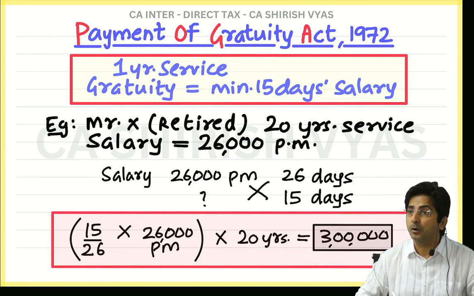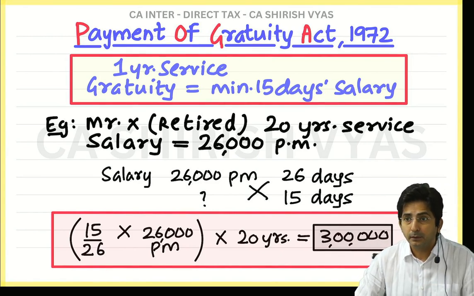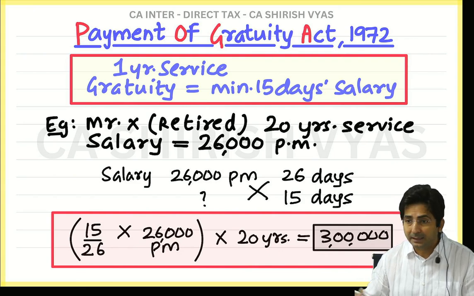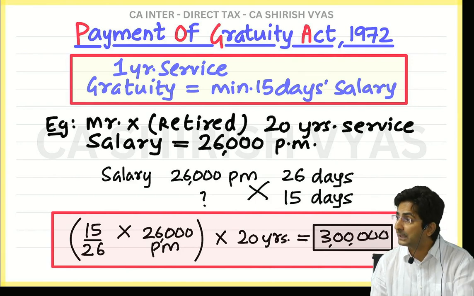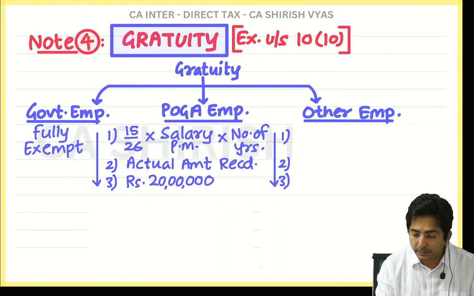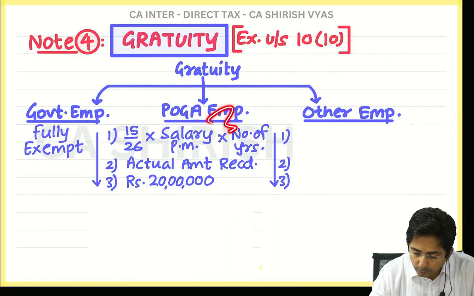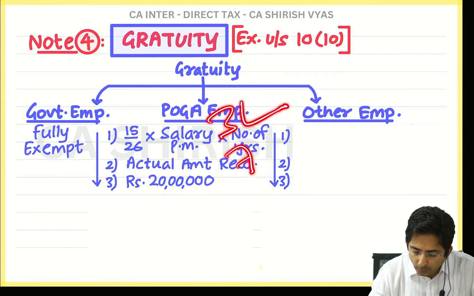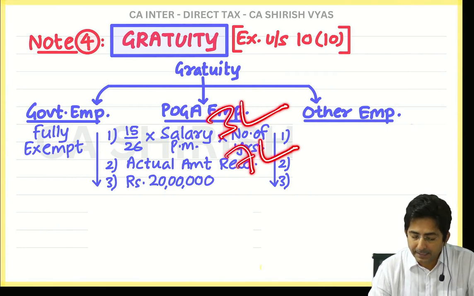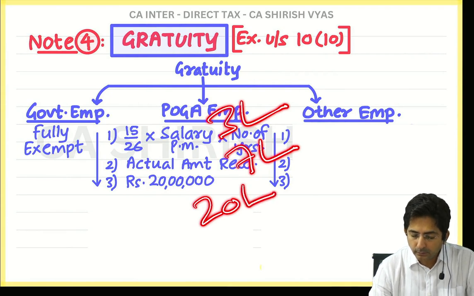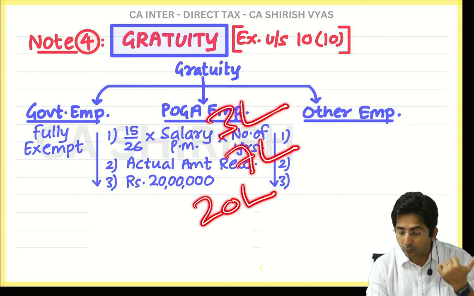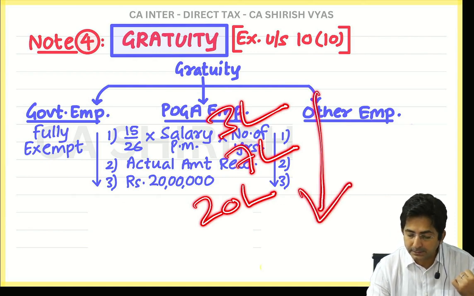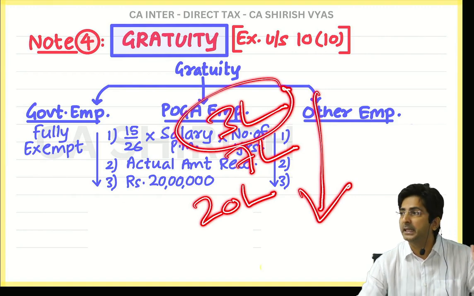So tell me, if your boss is giving you 7 lakhs, you enjoyed 7 lakhs, but income tax will exempt only 3 lakhs. The balance 4 lakhs will be taxable. You can substitute and see. This amount came to 3 lakhs. The actual amount he received is 7 lakhs, and the upper limit is 20 lakhs. So he received 7 lakhs. But what will be exempt? 1, 2, 3, whichever is less. What is the lower amount? 3 lakhs. So 3 lakhs will be the exemption.